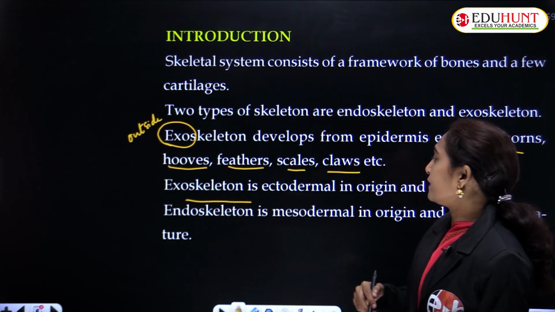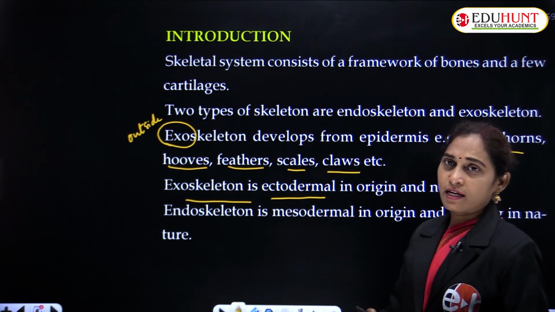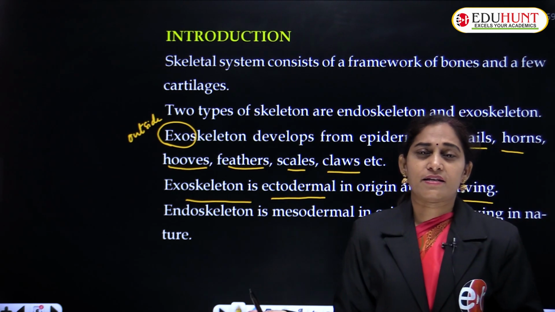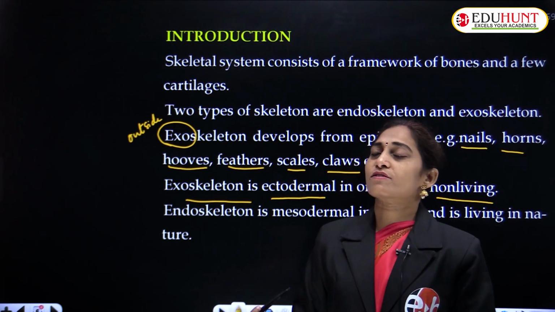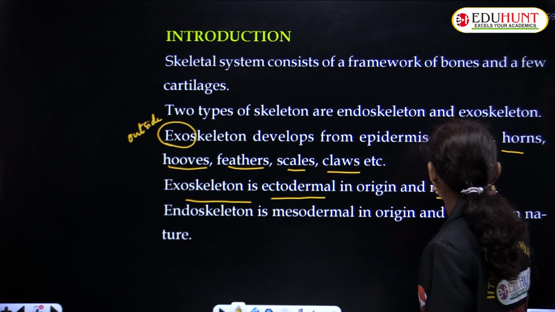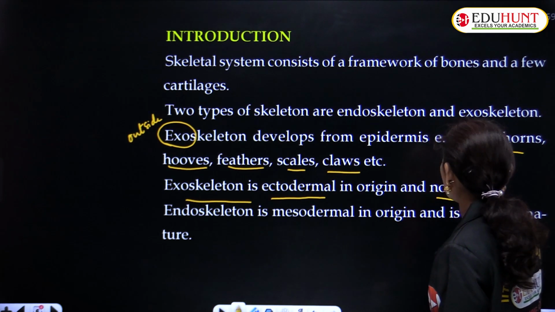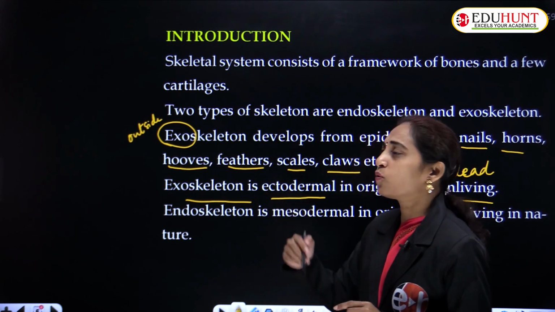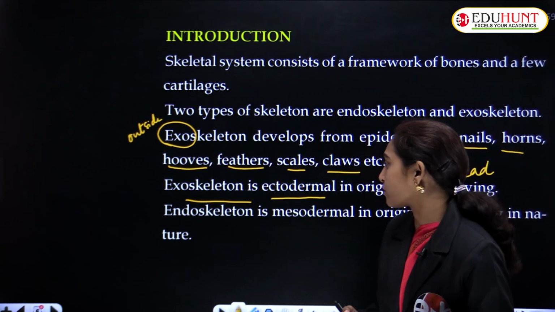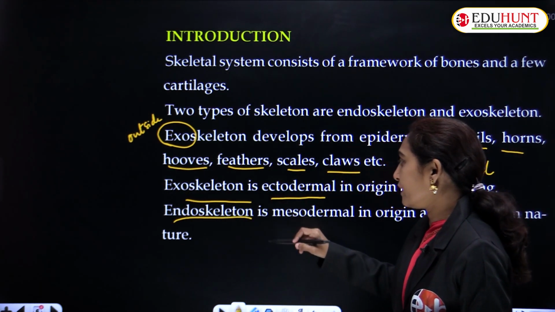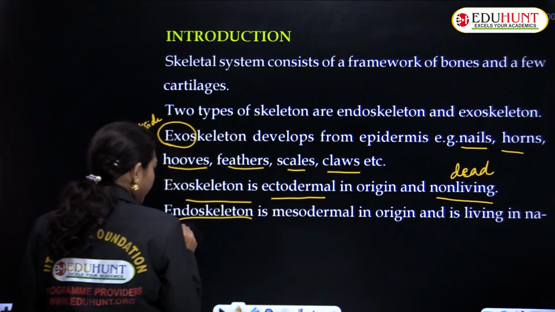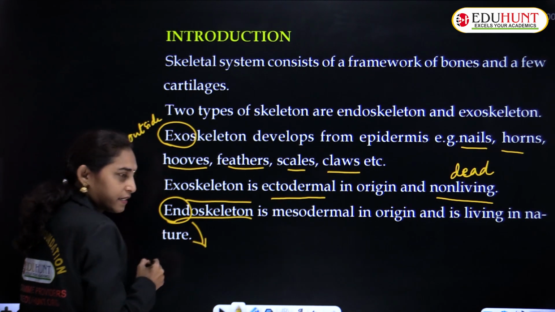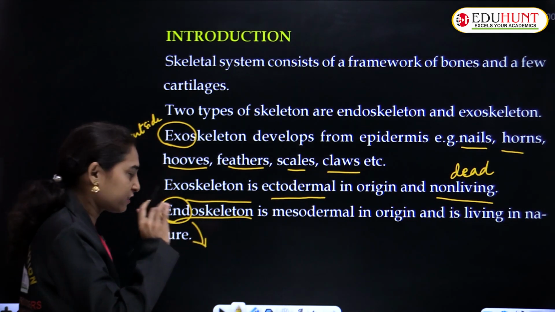And exoskeleton is ectodermal in origin, as I mentioned previously, and non-living. Dead means non-living. Exoskeleton is made up of dead material. Examples are hooves, feathers, nails. Remember that.